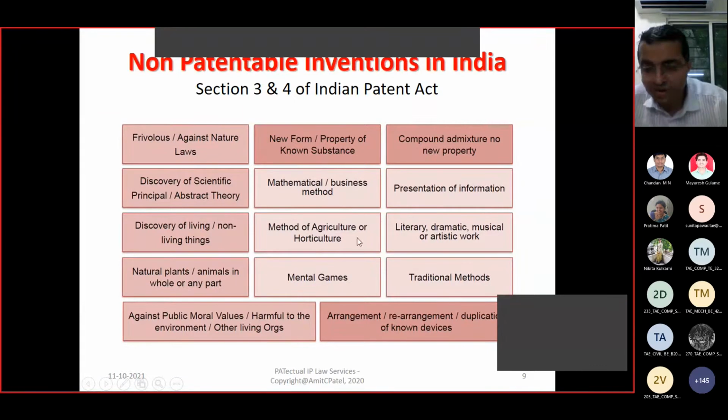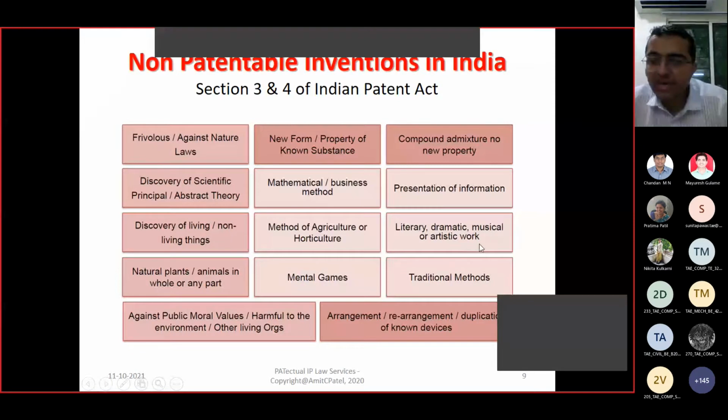Methods of agriculture and horticulture are not patentable. Mental games, how Viswanathan Anand is playing his game, how Sachin Tendulkar is playing his game, are also not patentable. Compound admixture with no new property, which is just the aggregation of three, four, five ingredients, and that new mixture gives only their compound properties, no synergistic effect. Then such a mere compound admixture is not patentable. Presentation of information, how you prepare and compile information, is also not patentable.